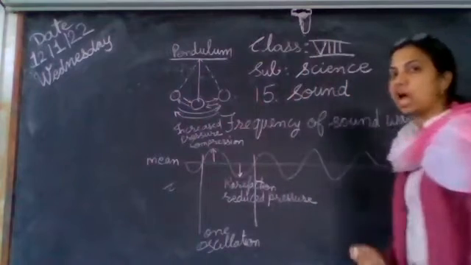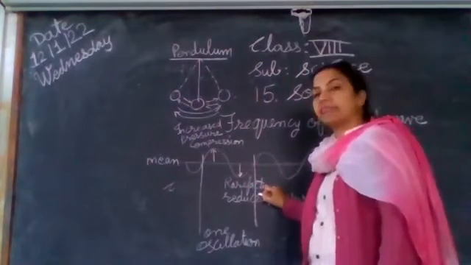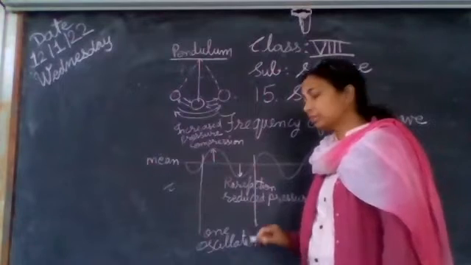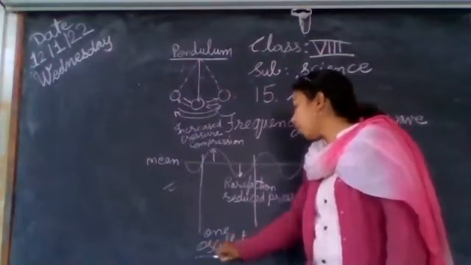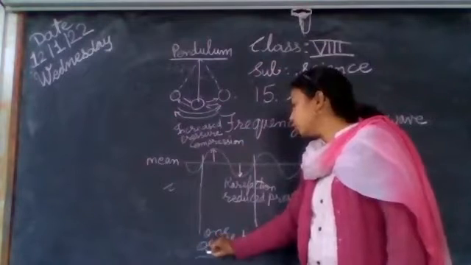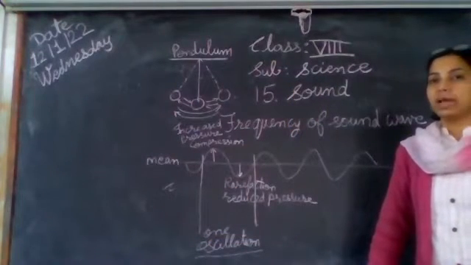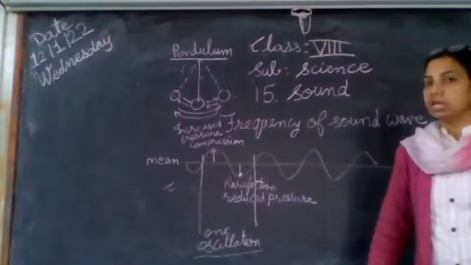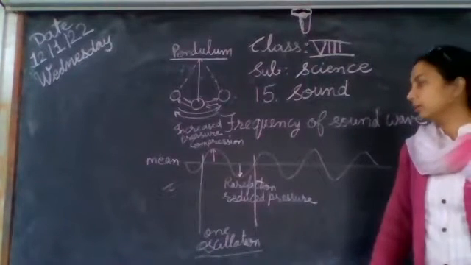But in the case of sound waves, where we have compressions and rarefactions, one compression and one rarefaction together form one oscillation, just like that of a pendulum. But in the case of a pendulum the working is different, and in the case of sound waves the working is different.